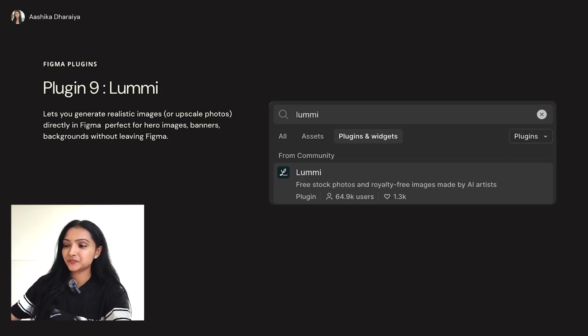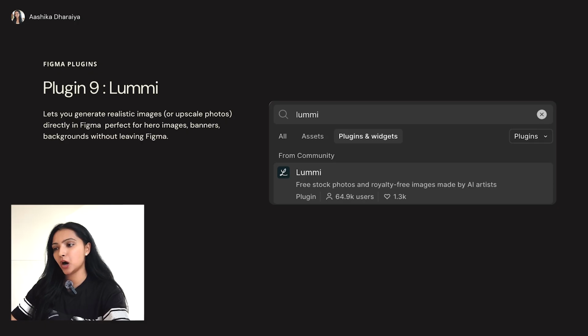Next we have Lumi. Now, Lumi provides a built-in library of AI generated images and visual assets that you can easily insert and customize within Figma. You don't have to go anywhere else to find high quality images, because this plugin will do it for you. And I don't know if you have heard about Lumi, but yes, this plugin is being used by a lot of people outside, and it enables you to insert AI crafted visuals easily without leaving your design workflow.